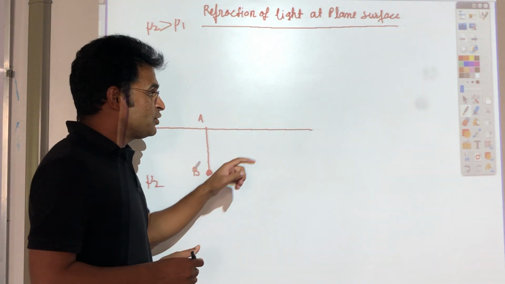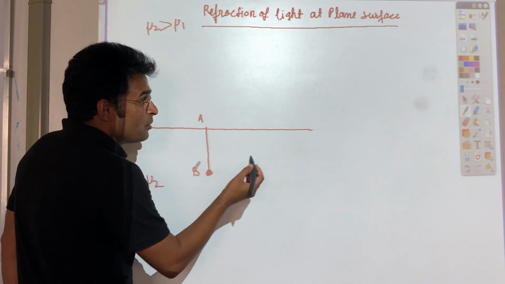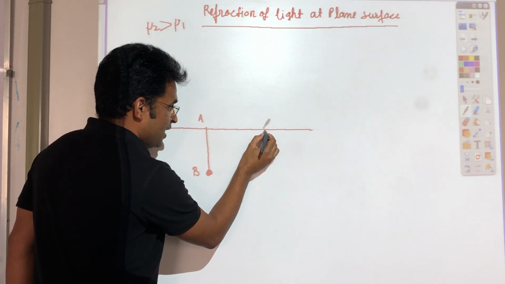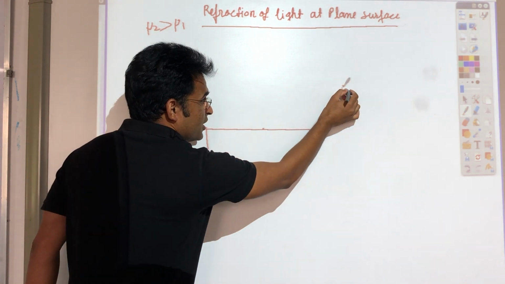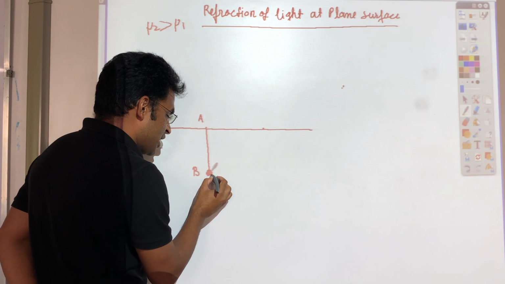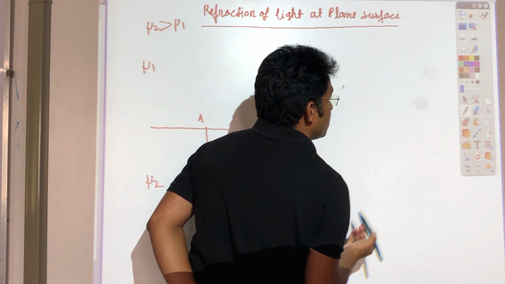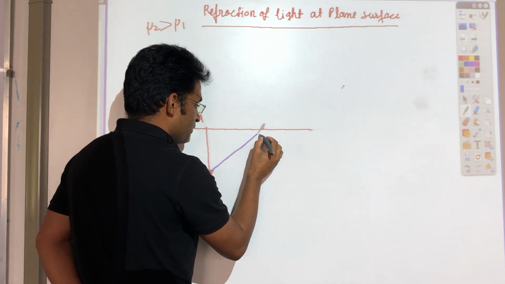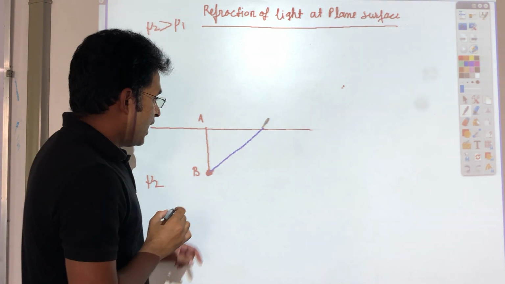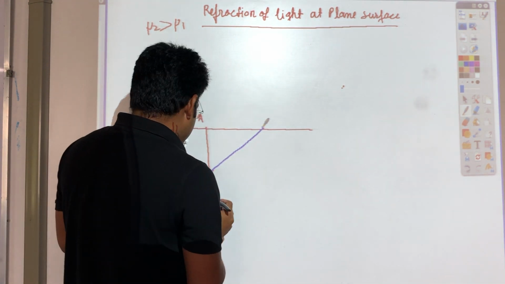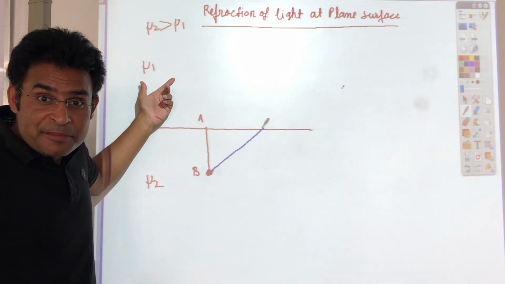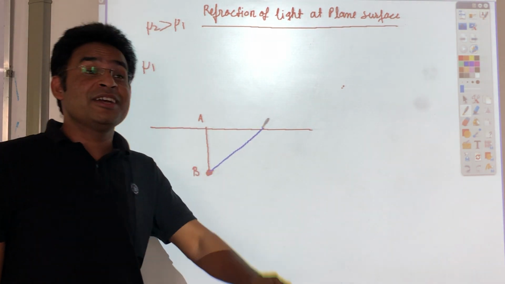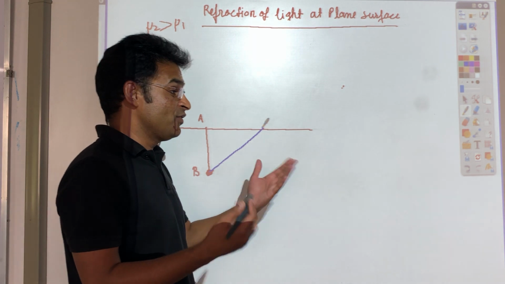To explain that concept, if you are looking at the object from here, basically a light ray should start from this point and enter the human eye. The human eye will be somewhere here. The light ray should start from the object and enter the human eye in order to see the object. So the light ray is starting from here and it must enter the human eye, but this medium is the denser medium and this medium is the rarer medium. If light travels from denser medium to rarer medium, it will go away from the normal. It means it shifts away from the normal.